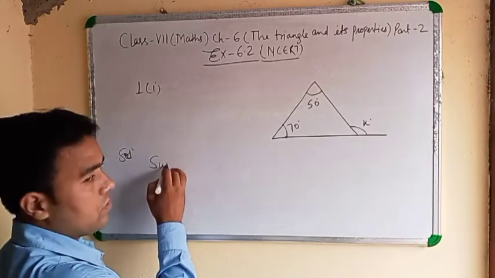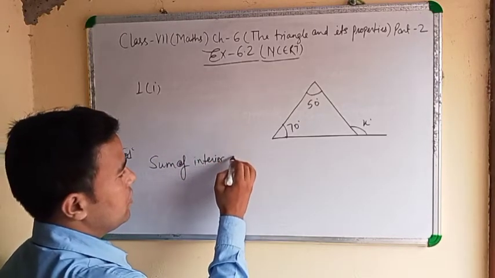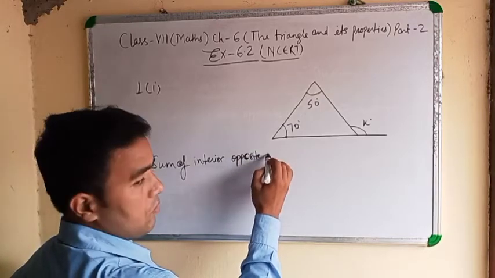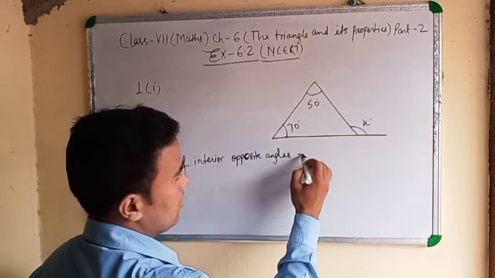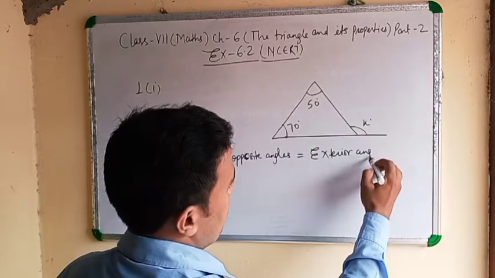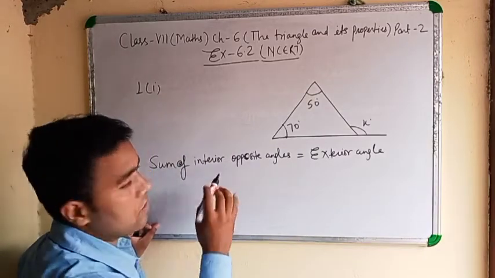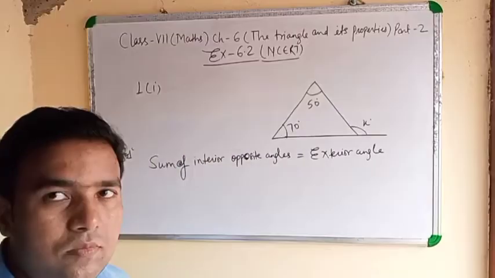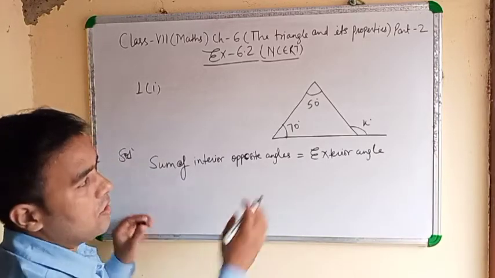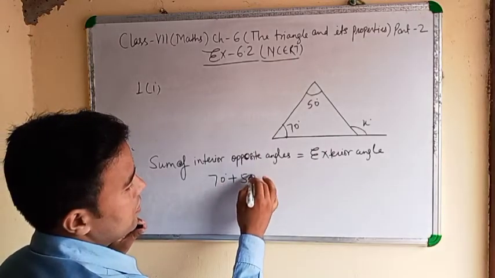Sum of interior opposite angles equal to exterior angle. Interior opposite angles means 70 degree plus 50 degree.